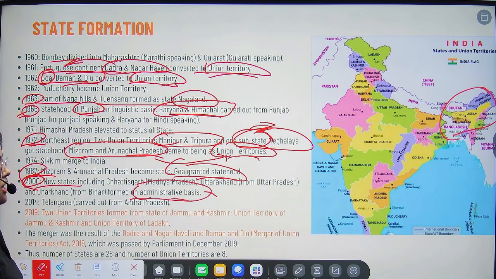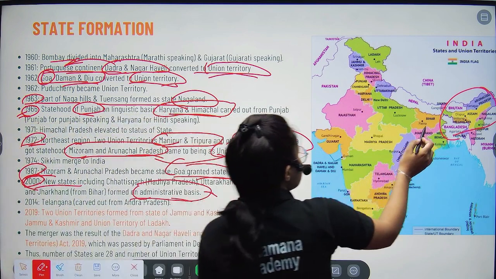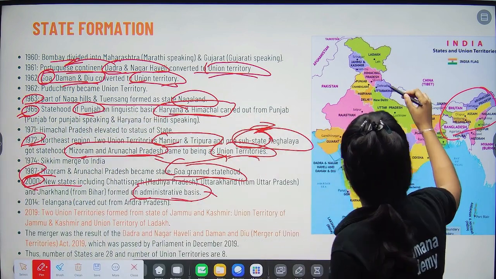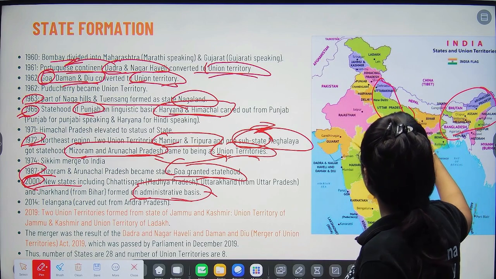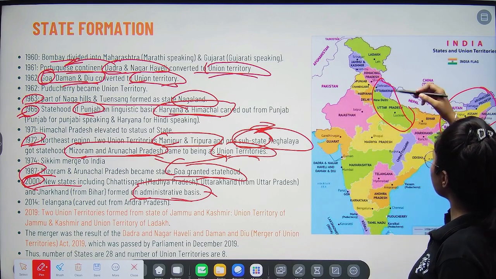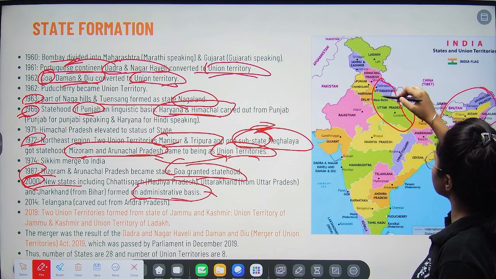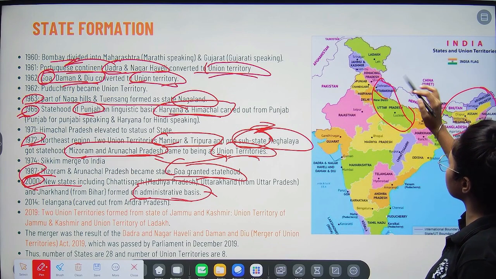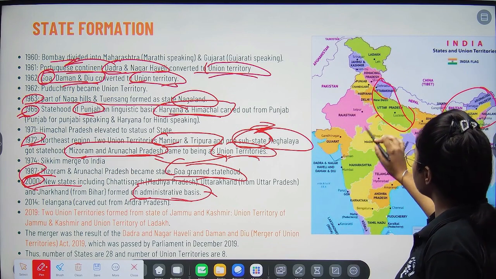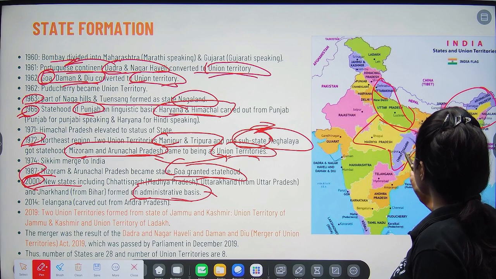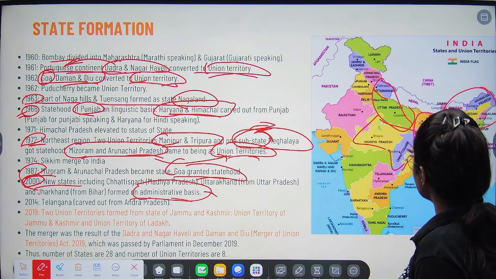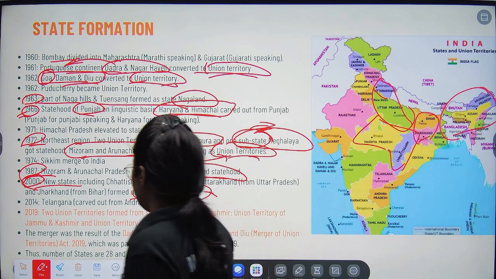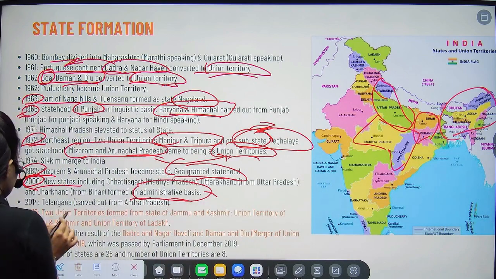So administrative convenience is because here you can see this reason, right? So basically Uttarakhand, Uttar Pradesh, it's a large area, right? So it was very difficult for the leaders to manage this entire region. So they have just divided. So it was on the basis of administrative convenience. And then there is Madhya Pradesh and Chhattisgarh, and here you can see Jharkhand and Bihar. So it was in 2000, right?